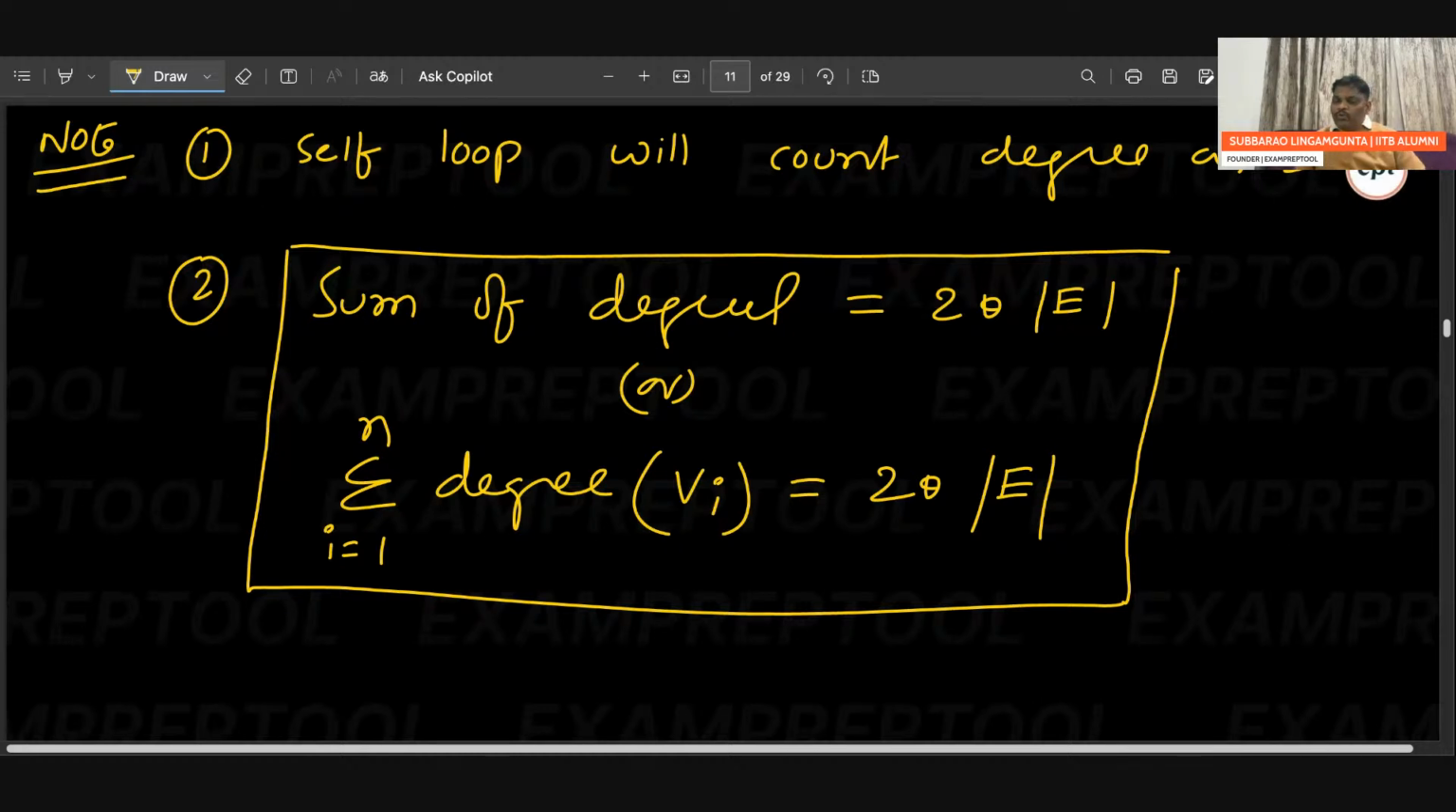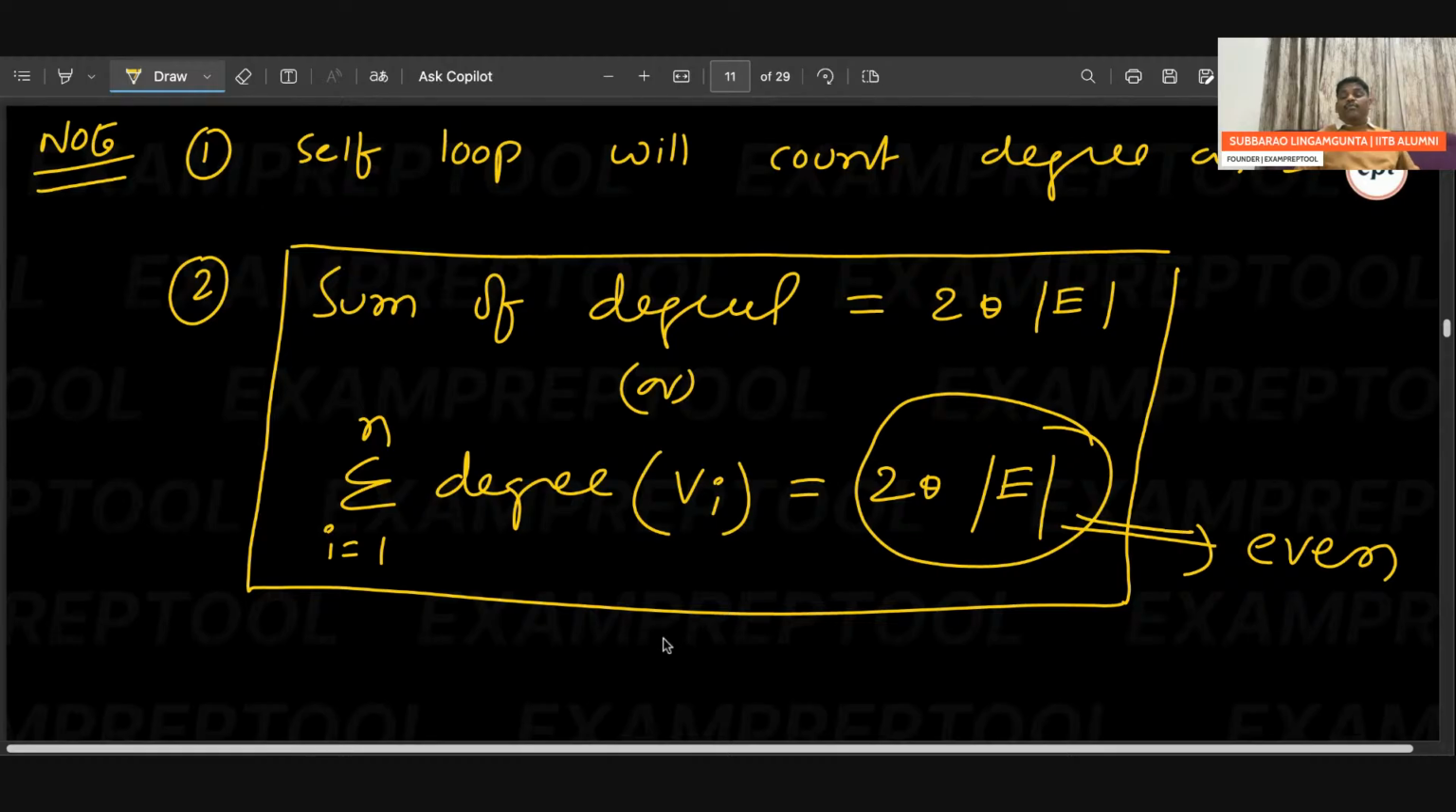Remember, 2 into E means what? Even. Sum of degrees is always even. I'm not saying the number of edges is even. Sum of degrees is always even. 2 into E means what? Even number. Sum of degrees is always an even number.